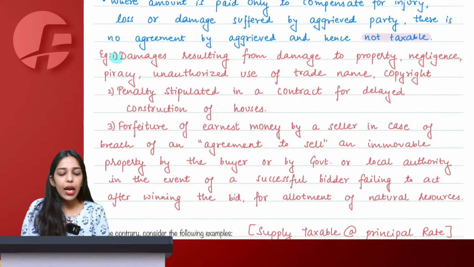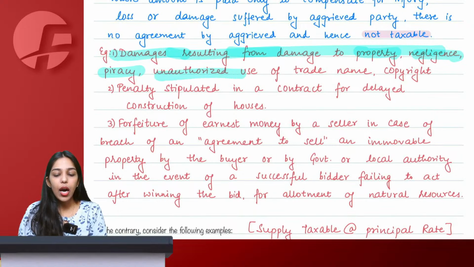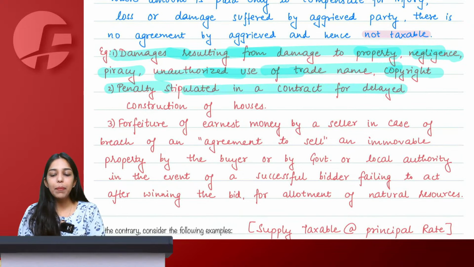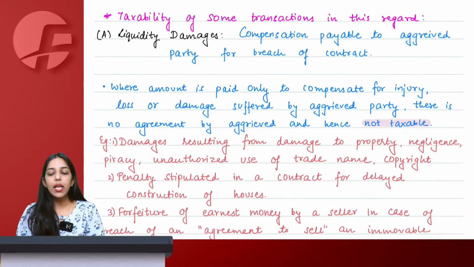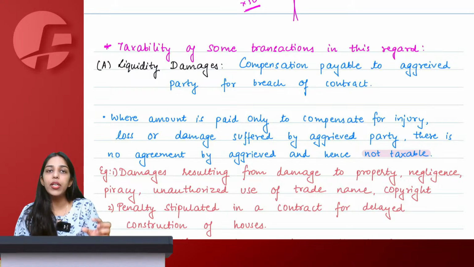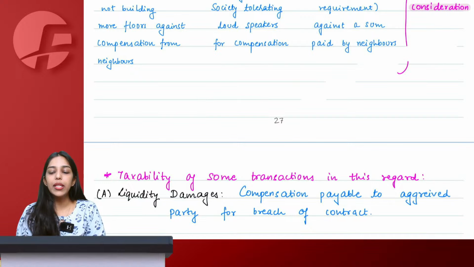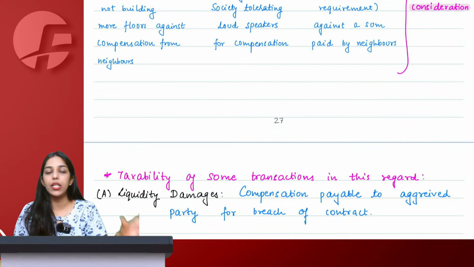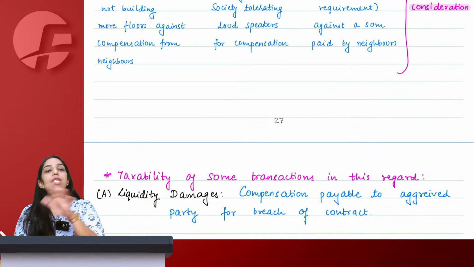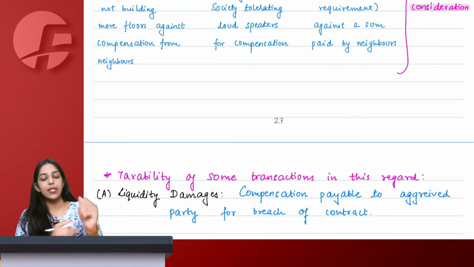So here we say any damages resulting from, let's say, damage to property, negligence, piracy, unauthorized use of trade name, copyright, any penalty for delayed construction of houses, these all things are basically liquidated damages, because someone has suffered injury because of you, and therefore we are simply compensating that person for the injury. At that point of time, we say it is not tolerating or refraining or doing something, and it is not treated as supply of service. Let's take one more example.